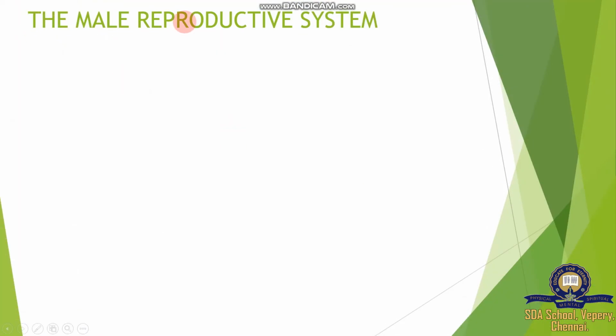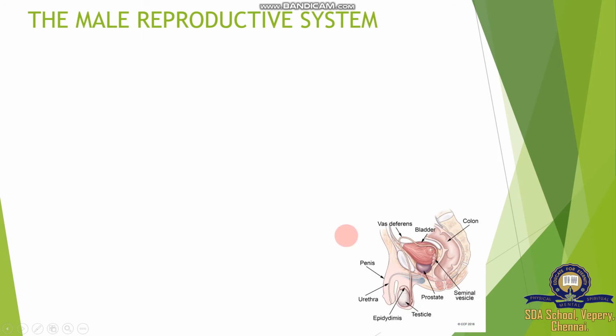The male reproductive system, in humans and animals. The sexes differ: male and female living organisms. A male organism consists of a male reproductive system. This picture is given for a human male. It consists of a pair of testes, the primary sexual reproductive organs, and the secondary or accessory organs, which are some glands.